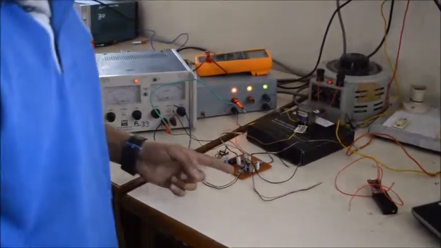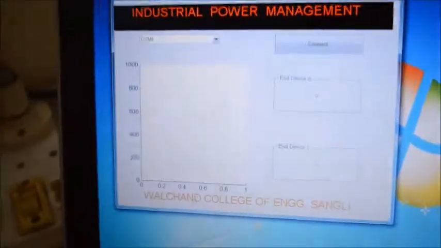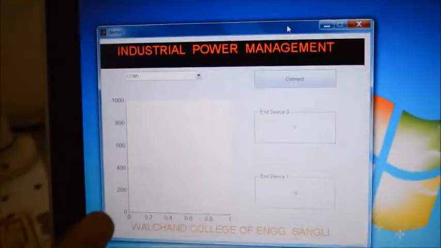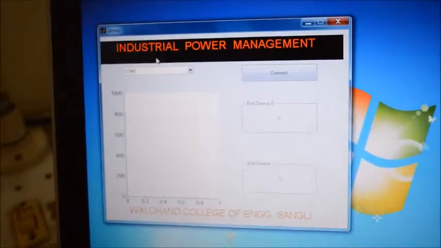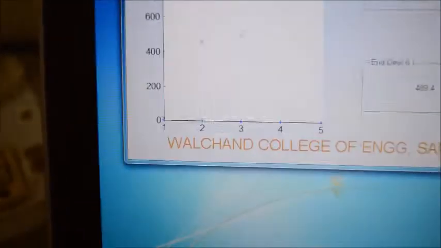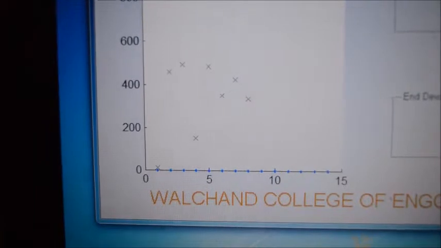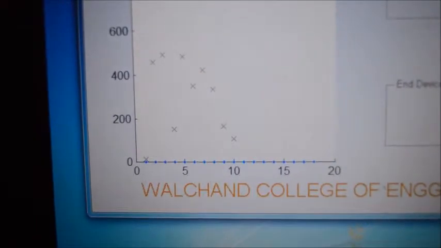The data sent from the industrial unit 1 is received at the control station and can be viewed on the graphical user interface. You can see the instantaneous values of the power being received, and simultaneously the graph is plotted by choosing the proper COM port, and after connecting it would start receiving the values. As you can see, the blue dot indicates that power is received from the industrial unit 1. Since no load is connected, it is showing 0 values. The data we are receiving is from the second endpoint. Since it is not connected anywhere, it is showing random values.